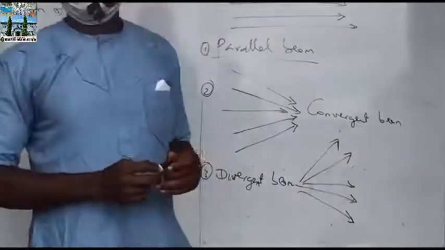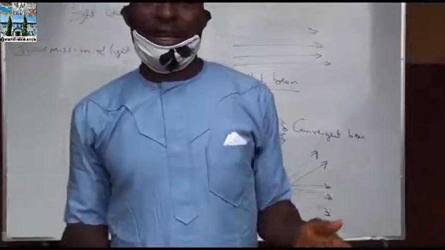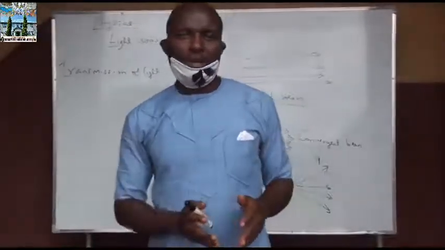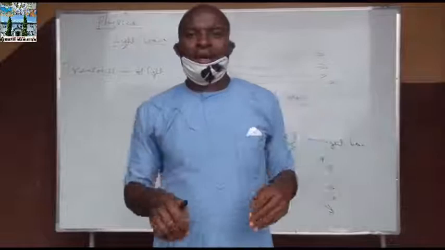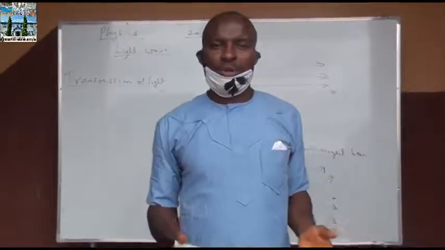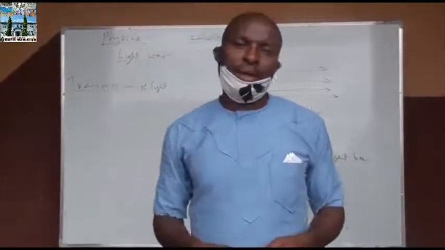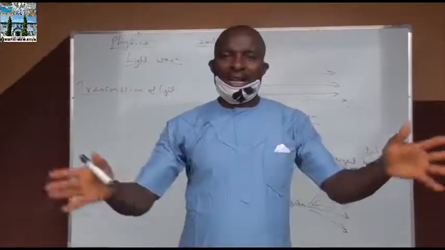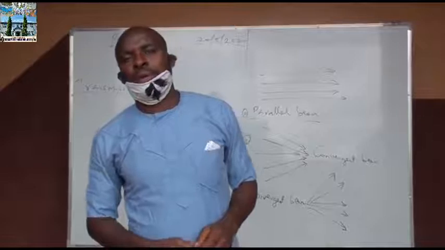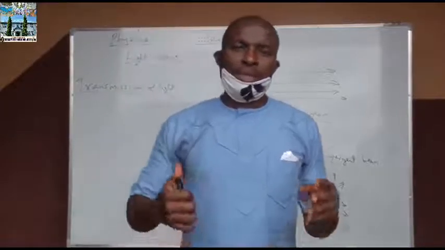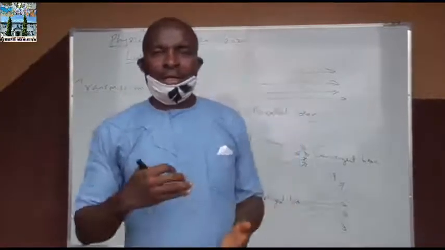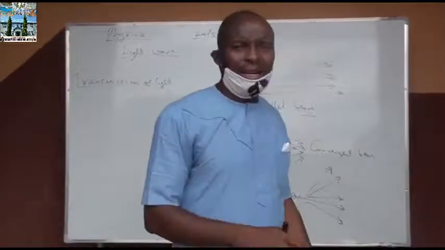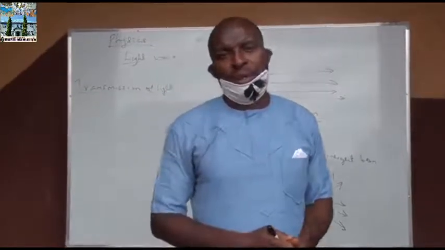The convergent beam is when the rays of light that come out from a source converge at a point. Such rays can be produced using a hand lens. We also have a divergent beam. A divergent beam is one that separates out as the rays come out from their source. So these are the different types of beam.